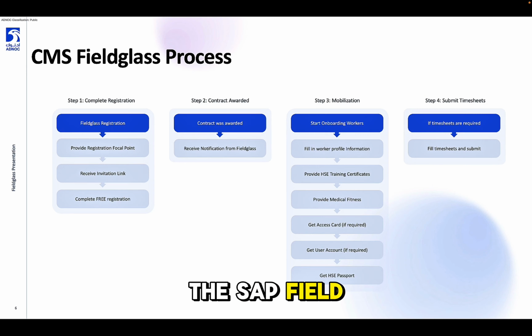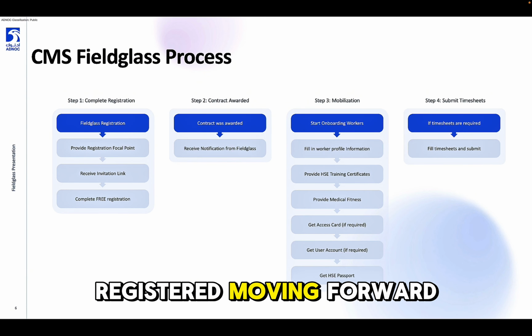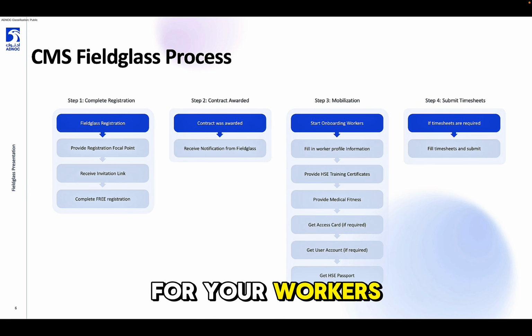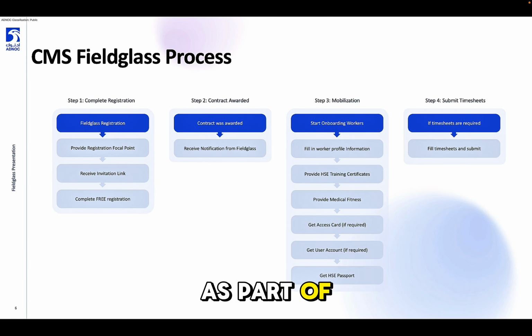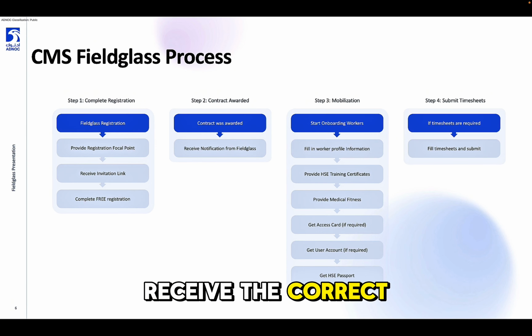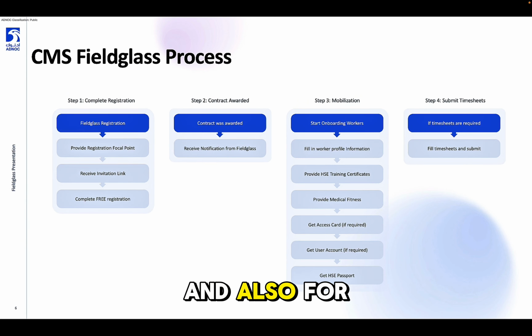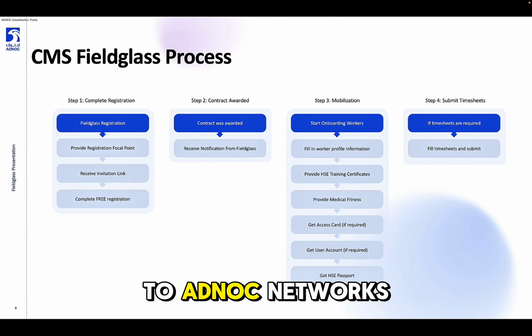As part of the SAP Fieldglass process, the Contractor Management System process, you will first need to register your supplier account in the application. Once you have registered, moving forward, contract award notifications will be sent to you, allowing you to start the mobilization process. You will then be able to create a profile for your workers, and then follow the necessary steps needed as part of the mobilization to ensure that contractors receive the correct training certificates and undertake the correct medical fitness test. The system then will allow for management of access cards for people to get on site, and also for user account creation to enable access to ADNOC networks.